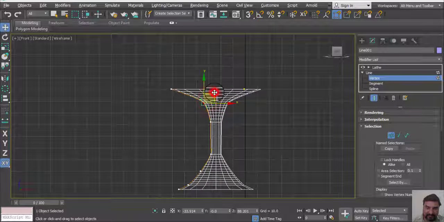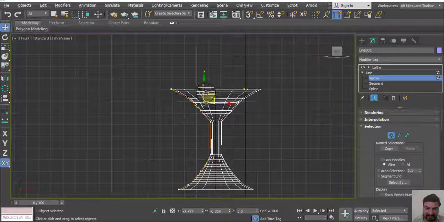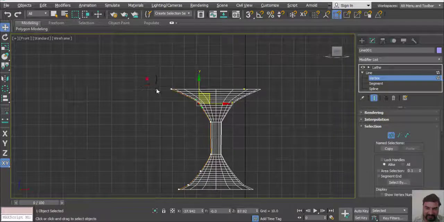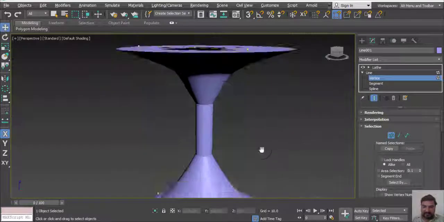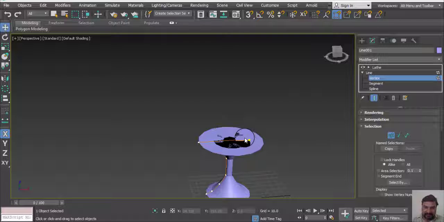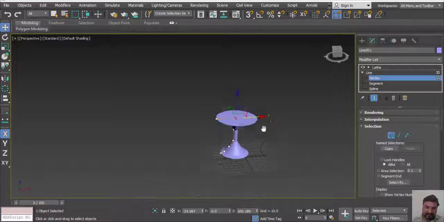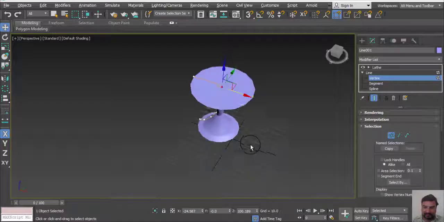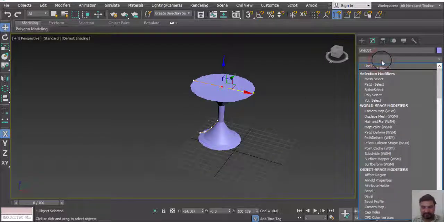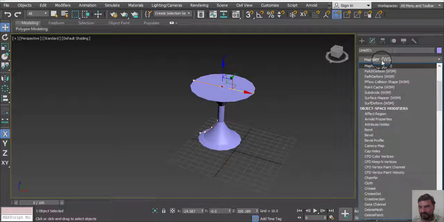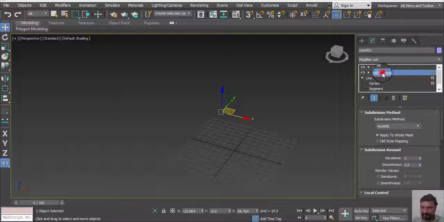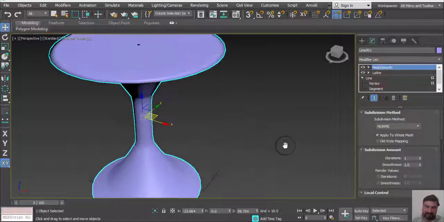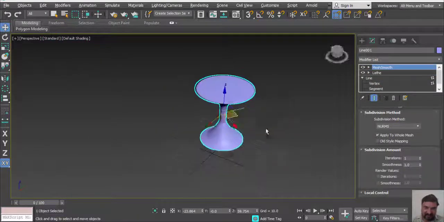Now select this one, we can increase perfect size and place all those things. Now we have a simple such kind of object. Now what we do, go to a modifier and use another modifier here. It's called MeshSmooth. Now our object simply looks like this.